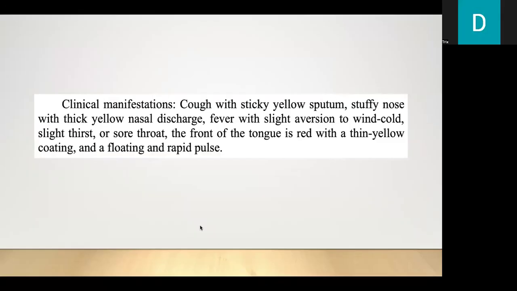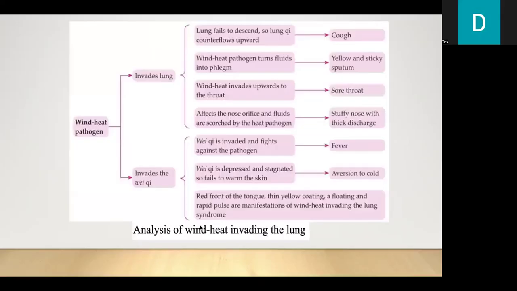The clinical manifestations would be cough with sticky yellow sputum, stuffy nose with thick yellow nasal discharge, fever with slight aversion to wind cold, slight thirst or sore throat. The front of the tongue is red with a thin yellow coating and a floating and rapid pulse. Here's the analysis of wind heat invading the lung.